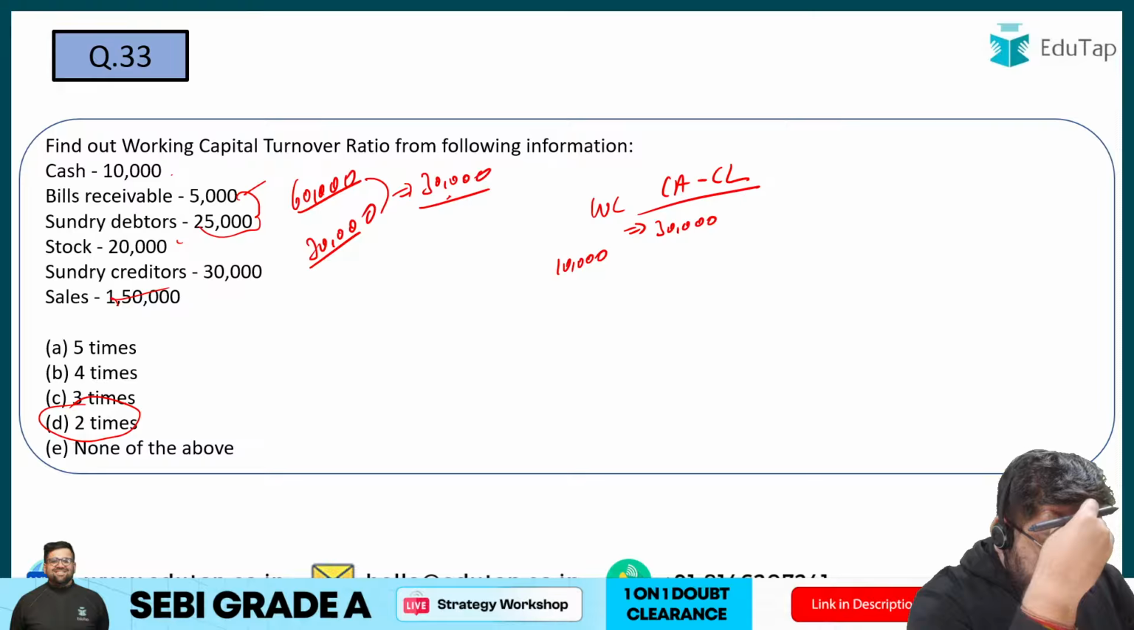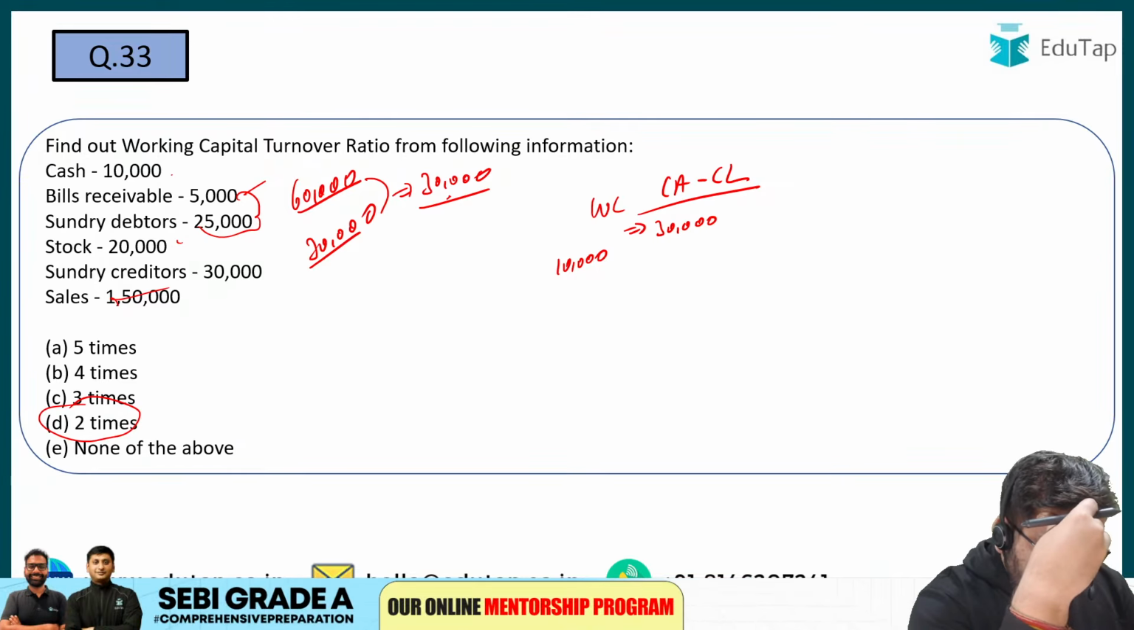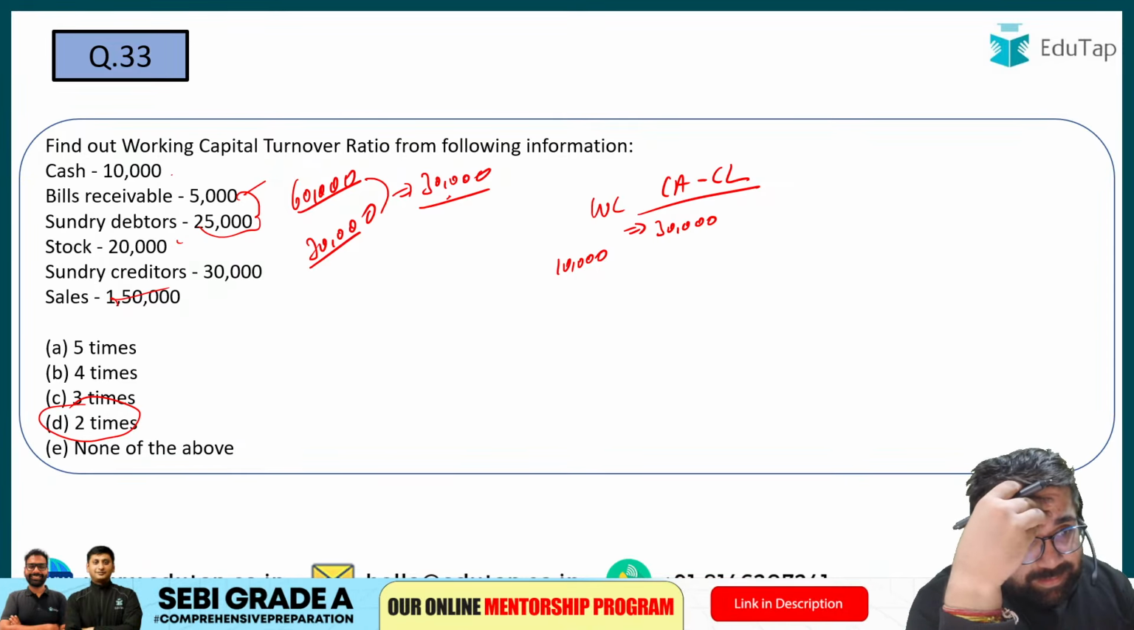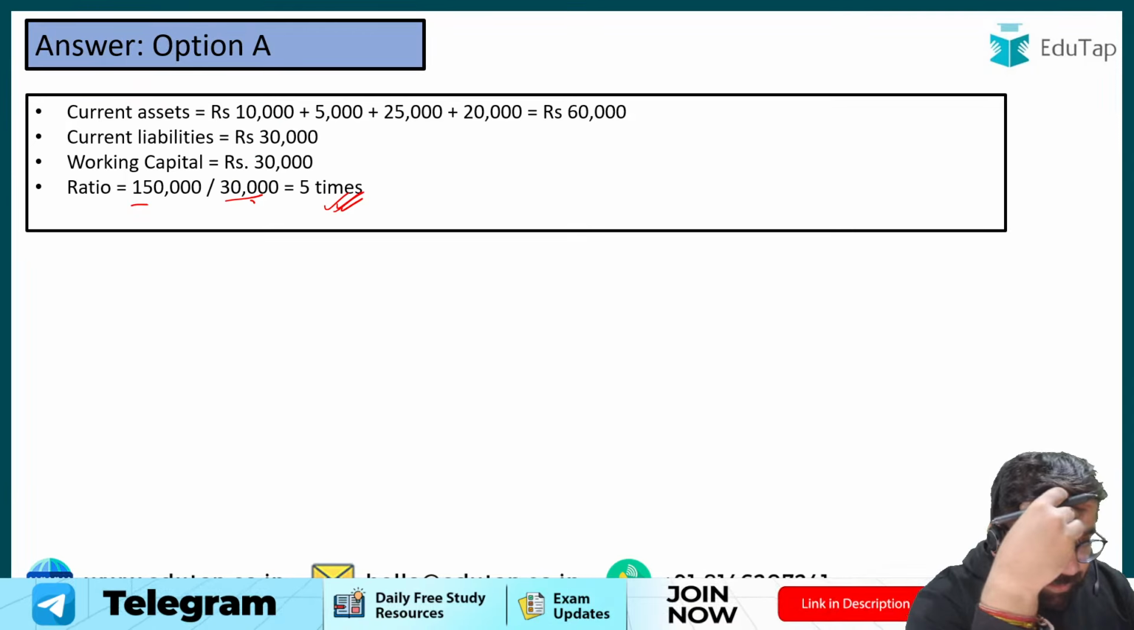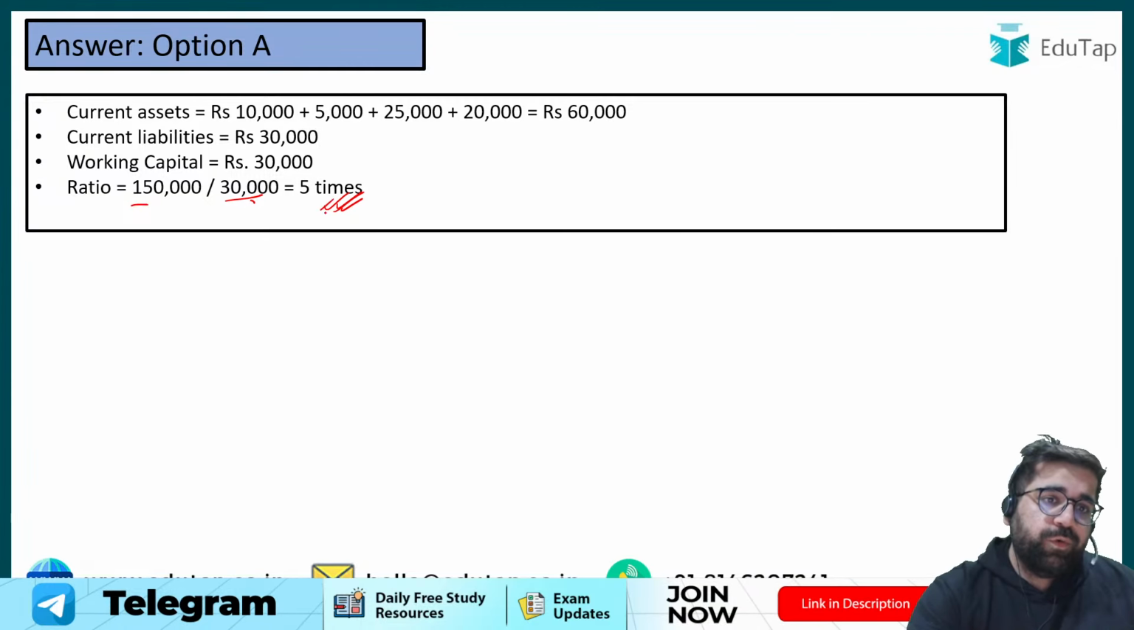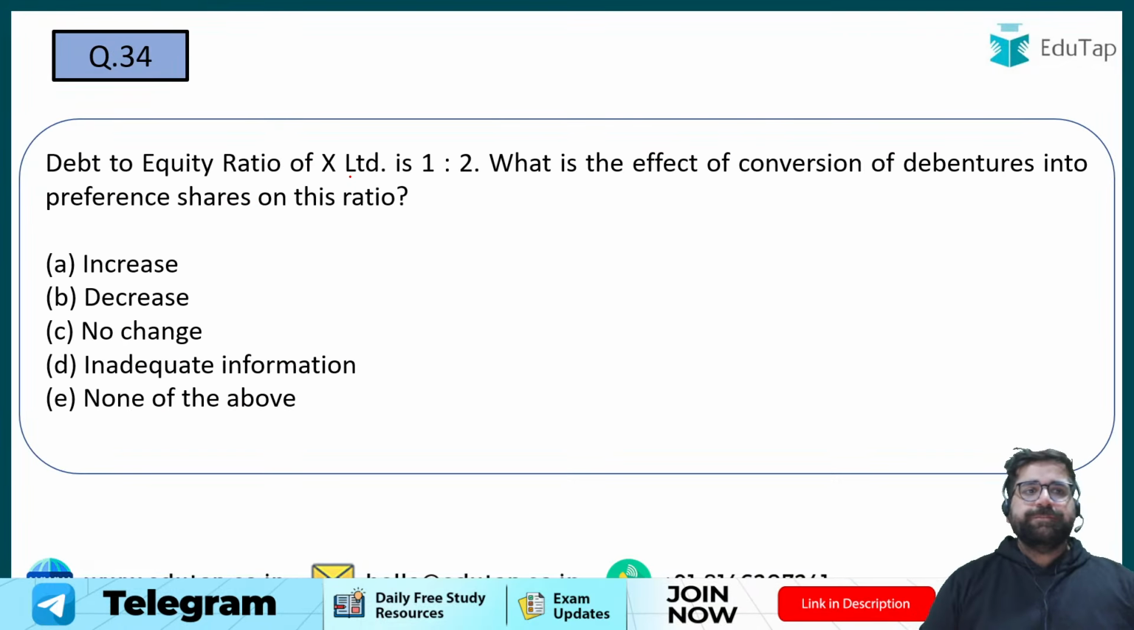Rishi and all of you, why D is correct? 15 by 3. 1,50,000 by 30,000 hoga, right? So it will be 5 times. Don't go wrong in certain easy questions like this.